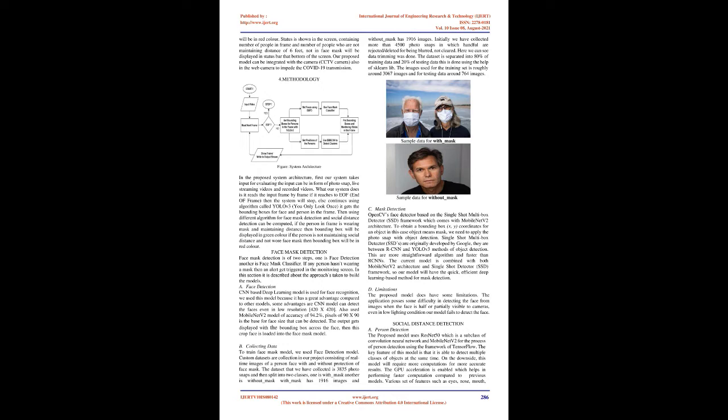Objectives. The main objective of our system is to identify whether the person in the frame is wearing a face mask and also maintaining distance between two people. The system provides two bounding boxes, one for the face and one for the person. If the person is wearing a mask properly, then our system will put a green bounding box across the face, else the bounding box will be red. Similarly, the person in the frame should maintain a minimum of 6 feet distance, then our system will put a green bounding box across the person, else the bounding box will be red.